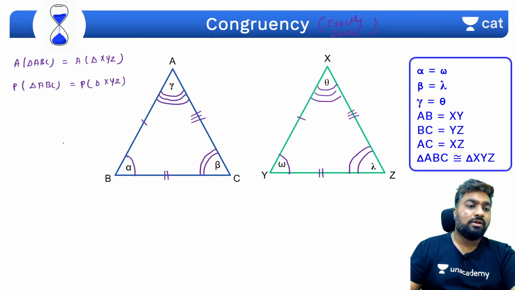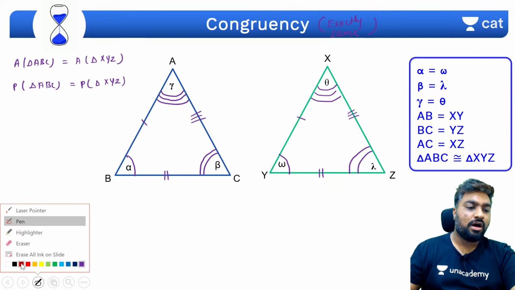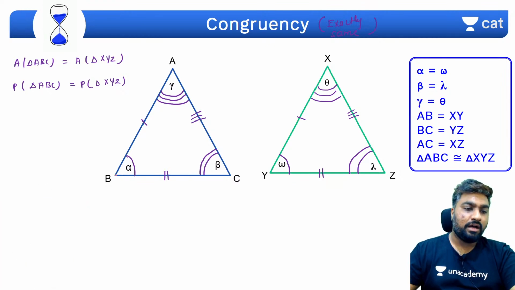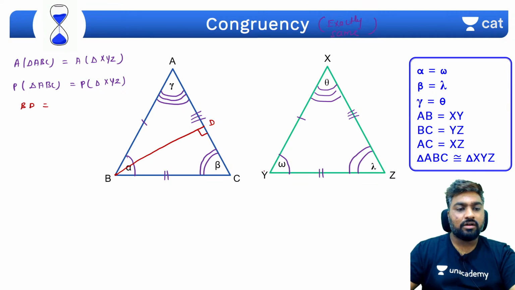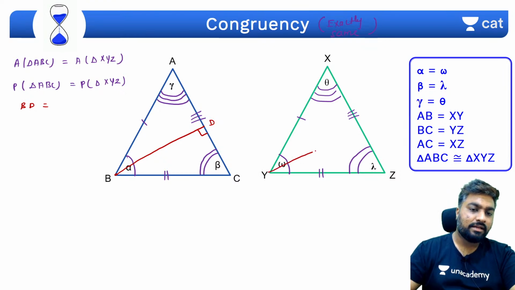If I draw a line from point B to AC which is perpendicular, let's call it BD, then the length of BD will be equal to the corresponding line drawn from the same angle, angle Y. Same perpendicular drawn to same side, AC and XZ are equal.